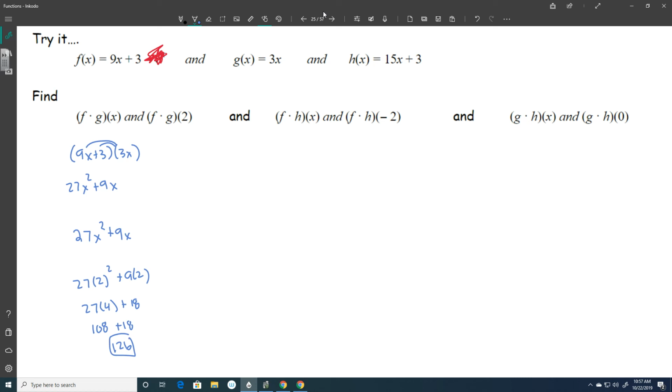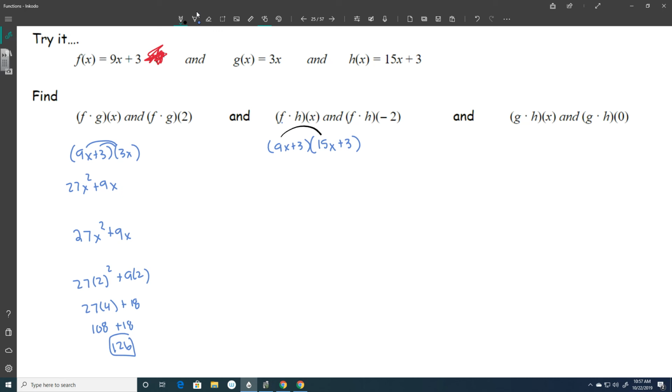Okay. Now it wants us to do f times h. So I'm going to take f and multiply it by h. So I'm going to get 9x plus 3. That's my f function. And then h is 15x plus 3. So this is a case where I'm going to have to FOIL because I have two terms in each parenthesis.